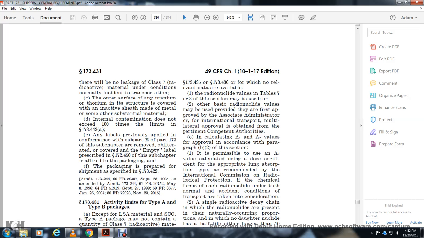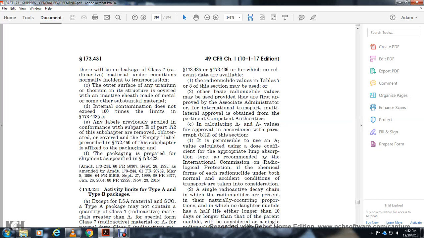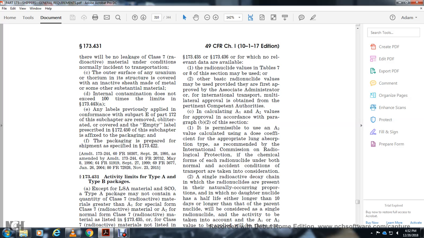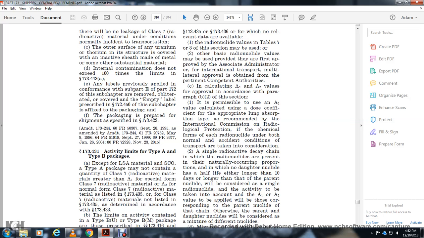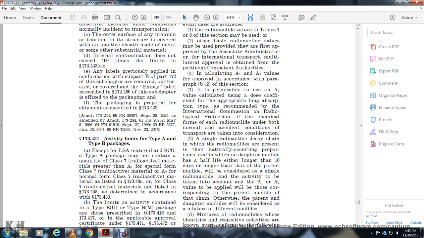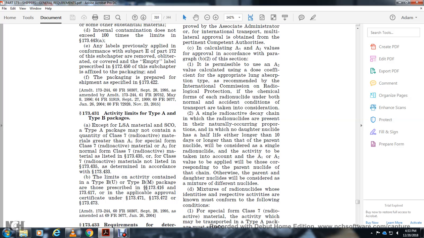In a single radioactive decay chain, with the radionuclides in their naturally occurring proportions and no daughter nuclide having a half-life either longer than 10 days or longer than the parent nuclide, the chain is considered a single nuclide, and the A1 and A2 values applied are those corresponding to the parent nuclide of the chain. Otherwise, the parent and daughter nuclides are treated conservatively as a mixture of different radionuclides, and the respective authorities must conform with the following conditions.